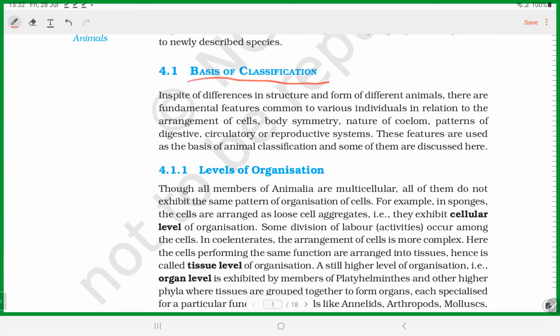Animals are classified based on common fundamental features. Note down all these things: arrangement of cells, body symmetry, nature of coelom, patterns of organs and organ systems, maybe digestive, circulatory, reproductive systems, and more. There are around 7 features based on which animals are classified.